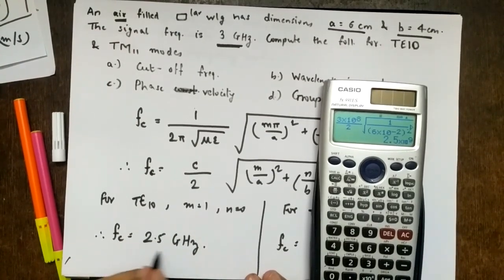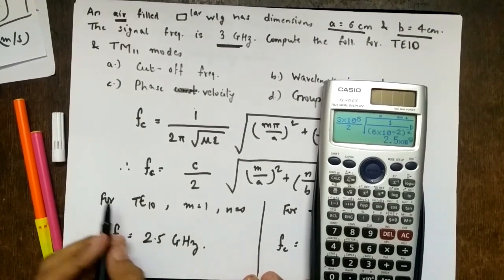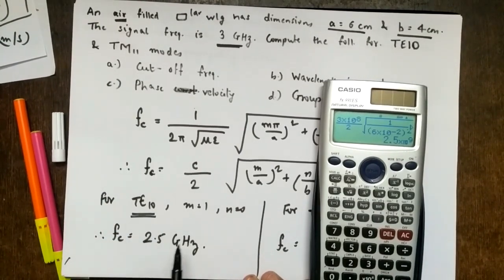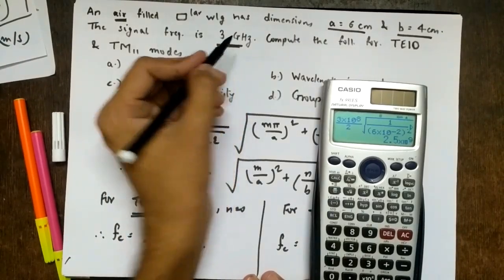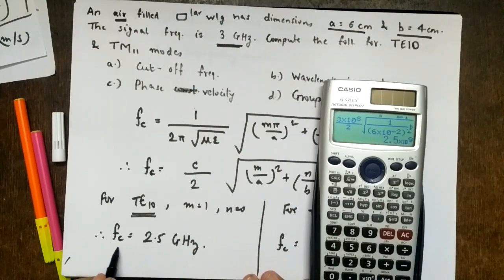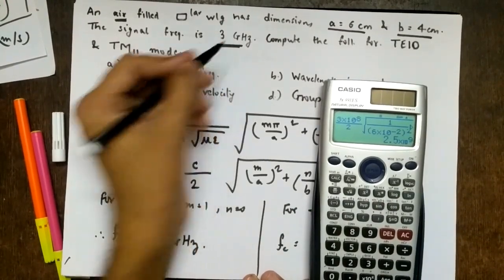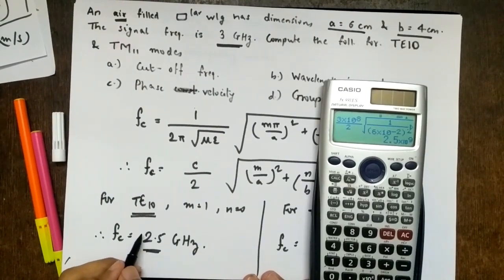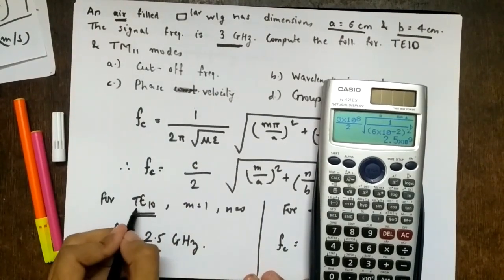So can you tell me whether this frequency will propagate inside the waveguide, or whether the TE10 mode will propagate inside the waveguide? The operating frequency is 3 gigahertz, right? And the cutoff frequency is 2.5 gigahertz. So the operating frequency is greater than the cutoff frequency, right? It is greater than the threshold. So the TE10 mode, which is the dominant mode, will propagate inside the waveguide.